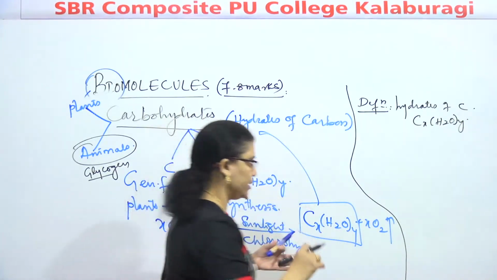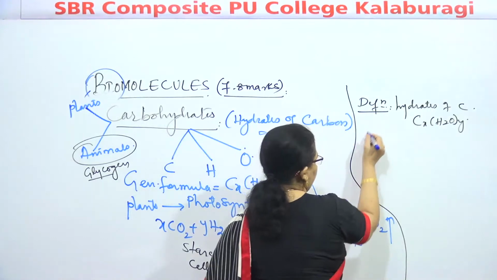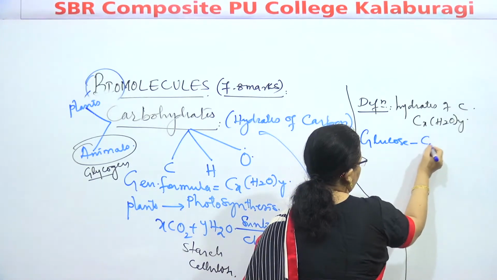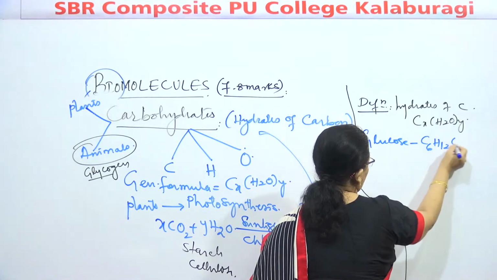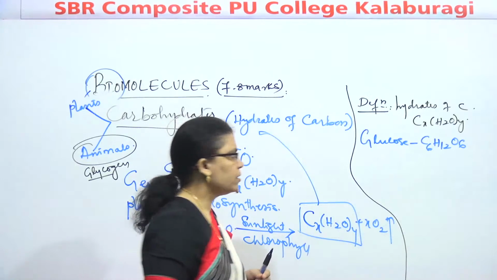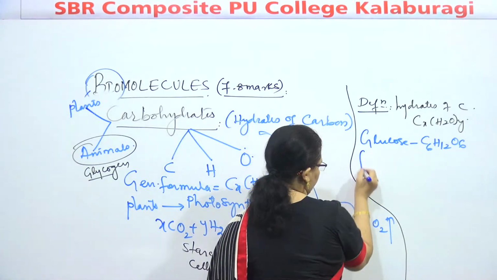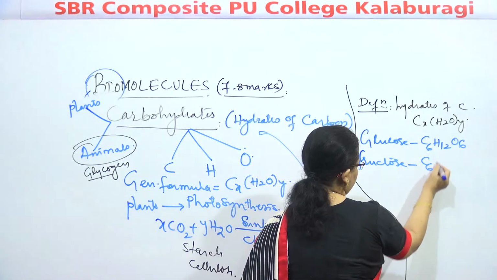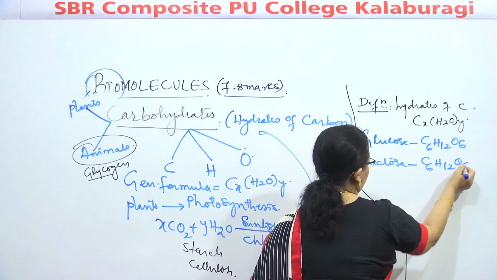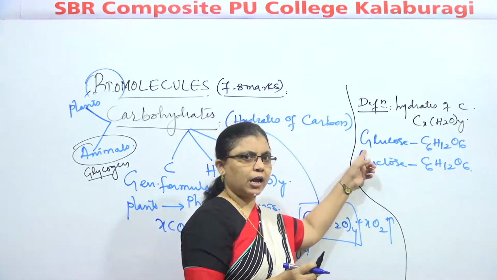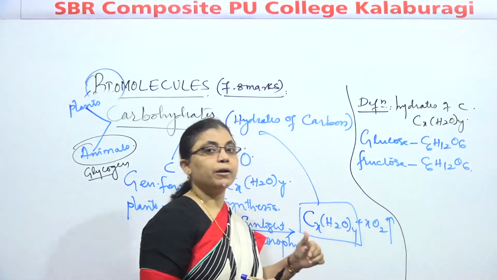If I go to examples, we will go one by one. The glucose molecular formula is C6H12O6. Similarly, fructose has the same molecular formula, C6H12O6. Next, we will see that they have the same general formula, but differ in functional group.